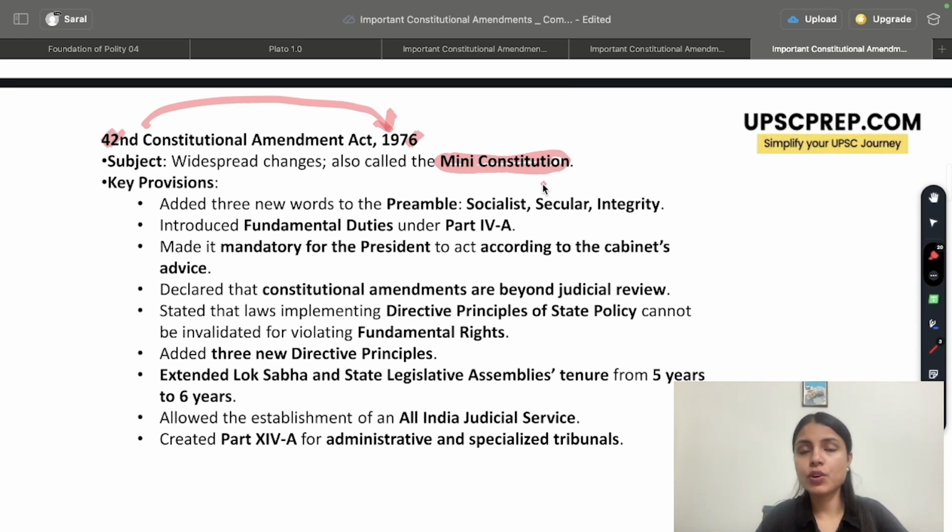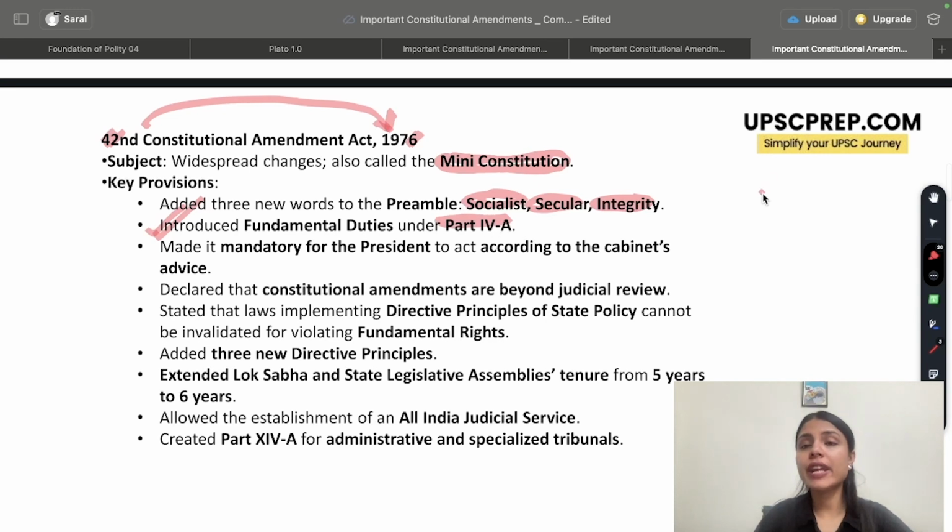One thing that was done was an amendment to the Indian preamble. Three new words were added to the Indian preamble: one is socialist, one is secular, and one is integrity. So, three new words were added to the Indian preamble: socialist, secular, and integrity. Then, fundamental duties were introduced. There was a new part to the Indian constitution, that is part 4A.